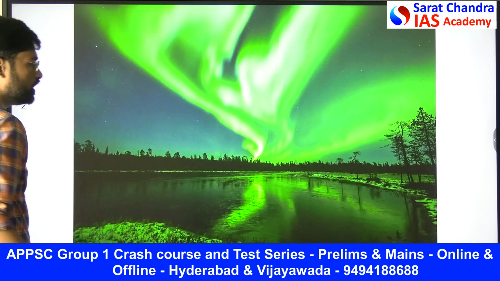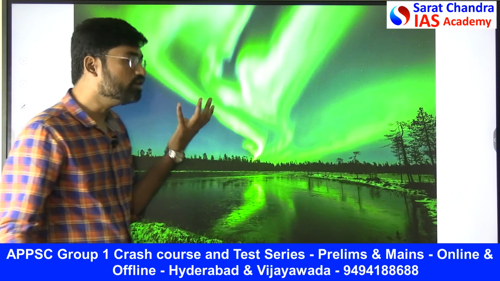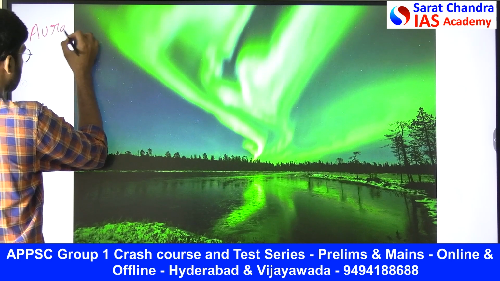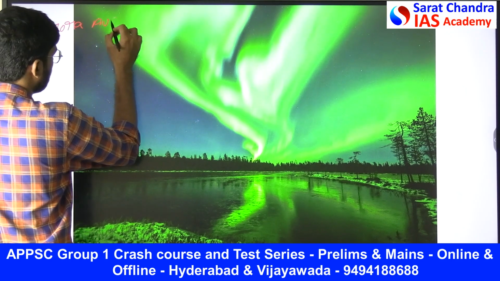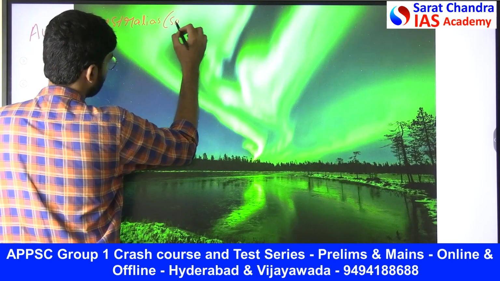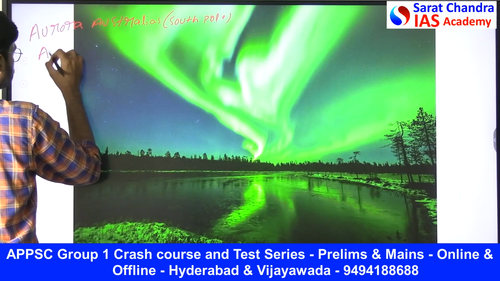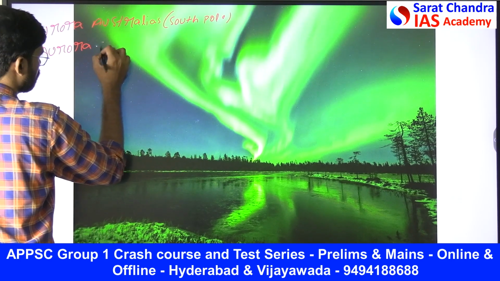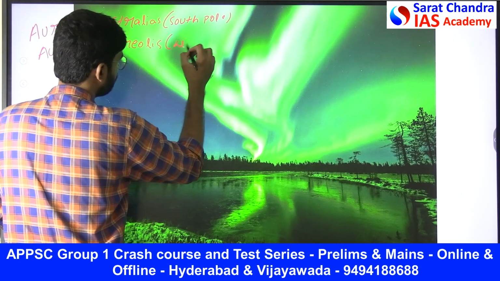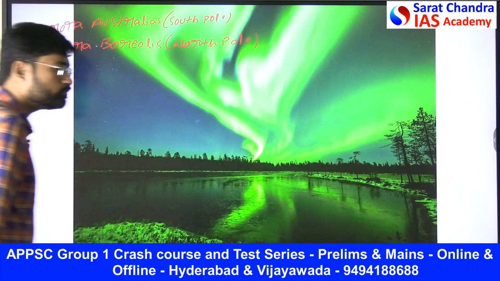Now see, these are the auroras, these are the northern lights we see. We usually hear of two types of auroras. Aurora australis, which occurs in the South Pole, and Aurora borealis, which occurs in the North Pole region. So these are the two types of auroras.